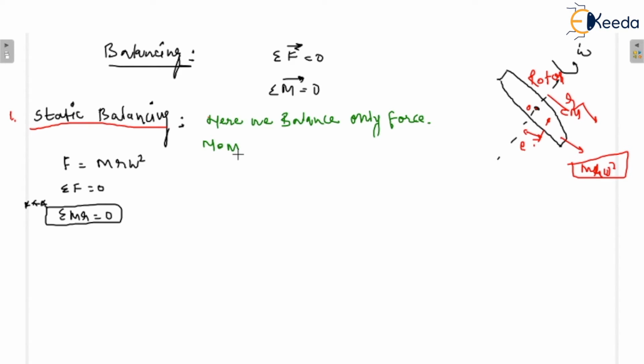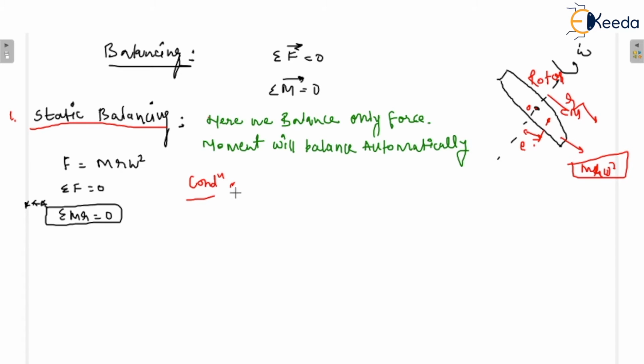This is the definition, the criterion for static balancing, that moment will balance automatically. You need not balance moment. So this is basically static balancing. In static balancing, we only balance the forces, and moment will balance automatically. So what is the condition for static balancing? When all the masses are rotating in the same plane. I am just writing the condition here.